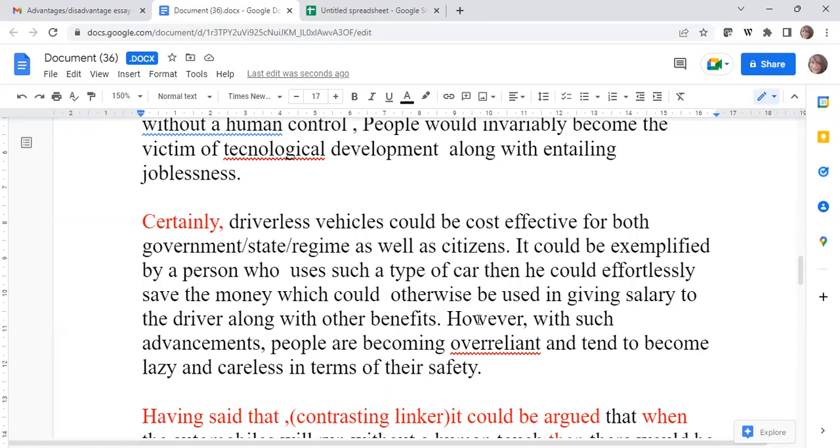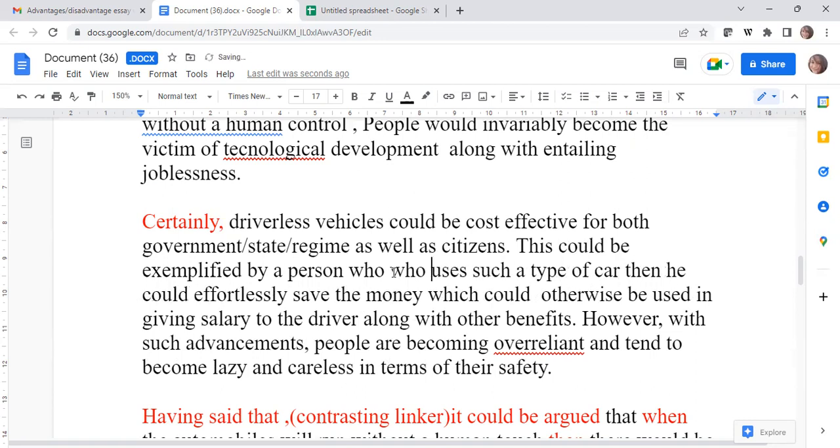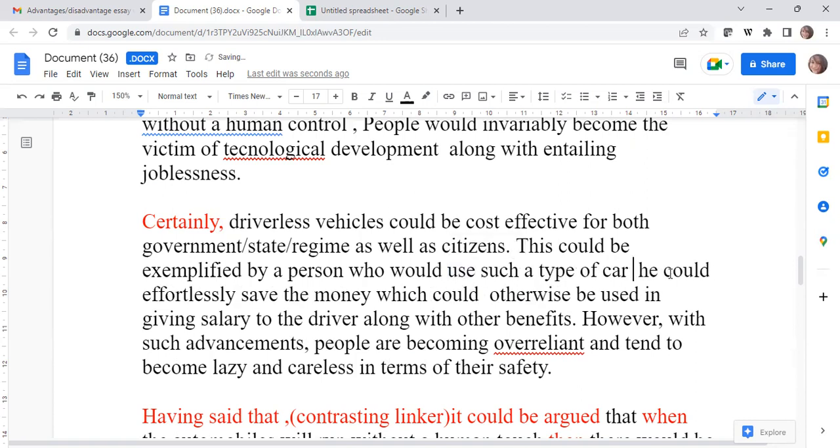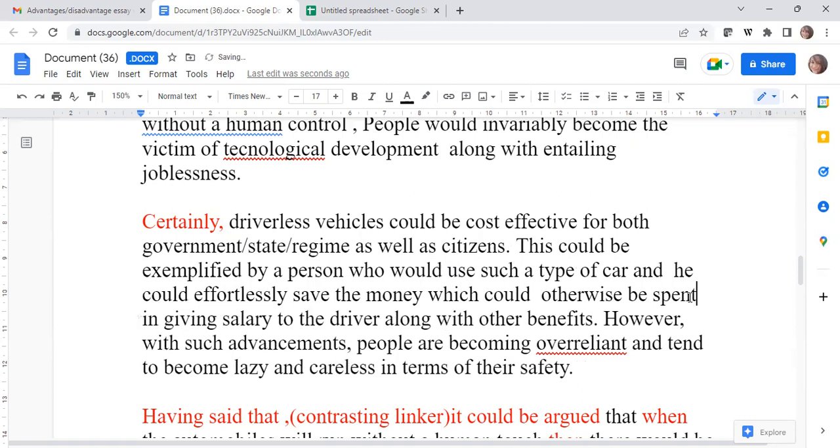Okay, so you're trying to say that it is cutting down upon the cost. So it could be exemplified by a person who would use such a type of car, and he could effortlessly save the money which could otherwise be spent, not used, in giving salary to the driver along with other benefits.